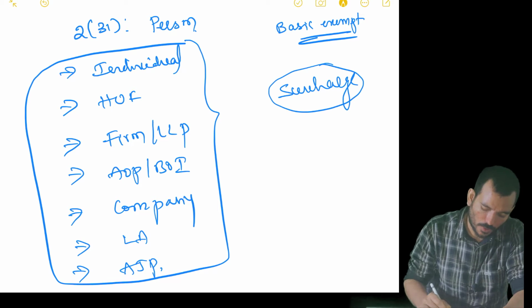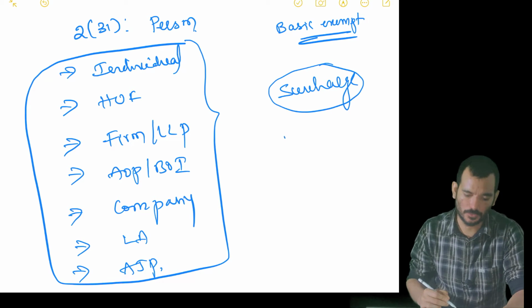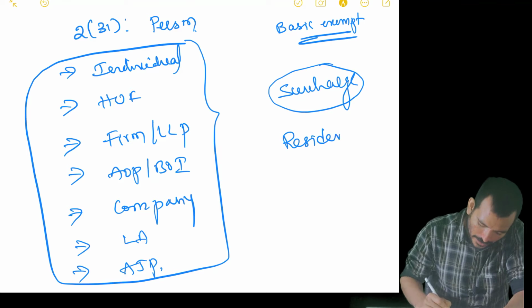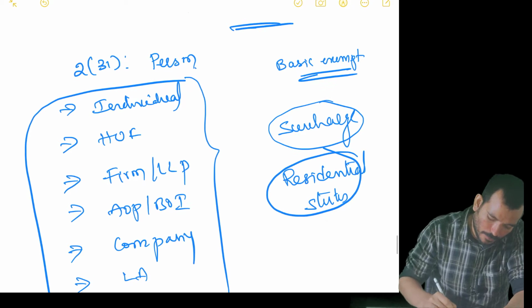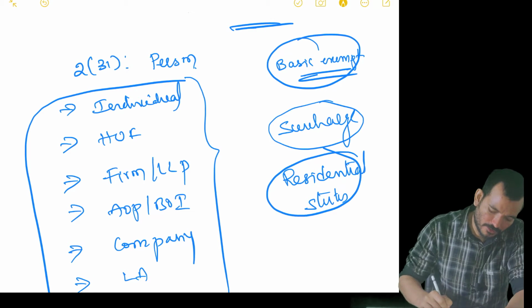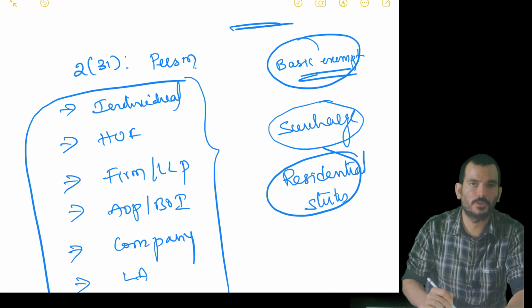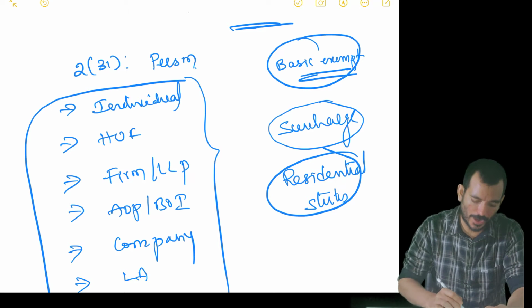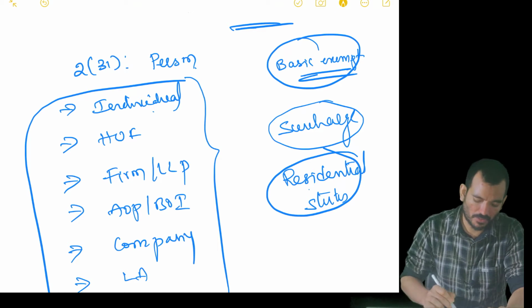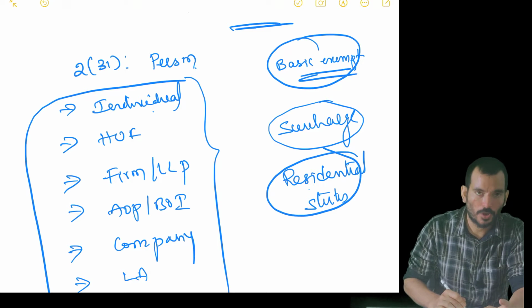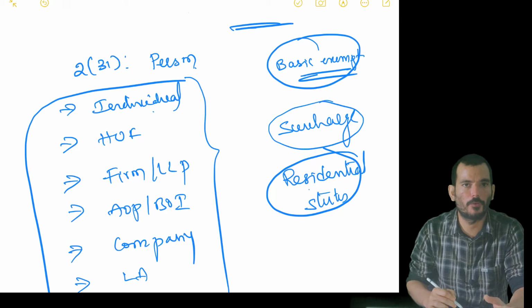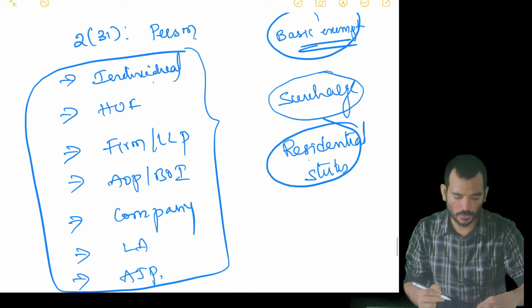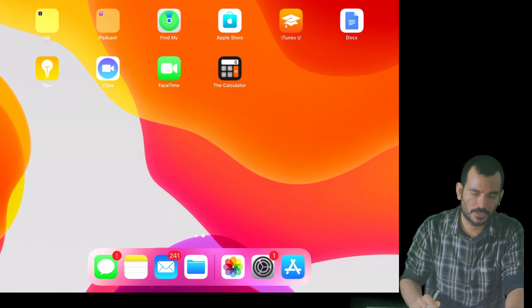You need to understand what rate is applicable for separate people. And residential status. So these 3 things are tied up to the definition of person. When you know the person, you will think, okay, I know the residential status of an individual. Do I also know it for HUF? Do I also know it for a firm? Do I also know it for AOP, BOI, something like that? So that is the reason why the definition of person is very important.